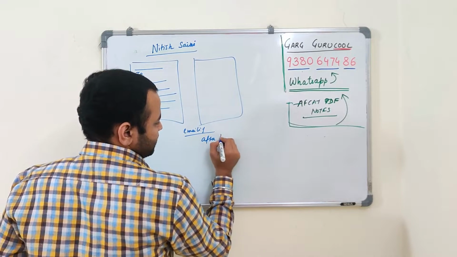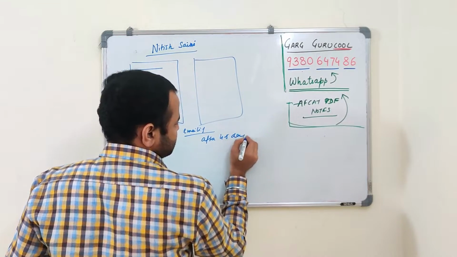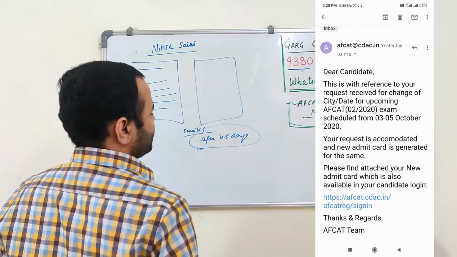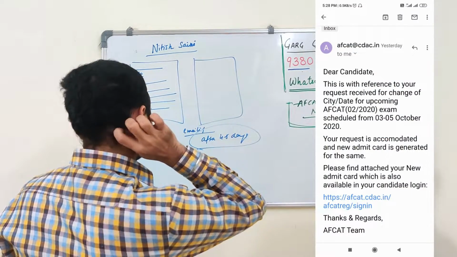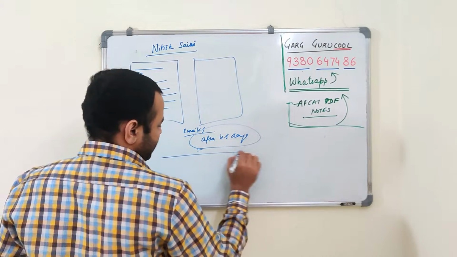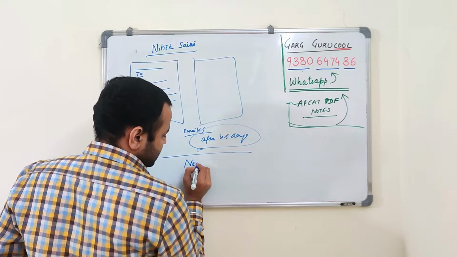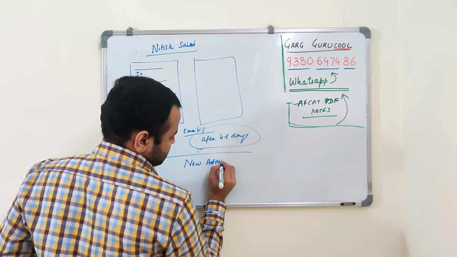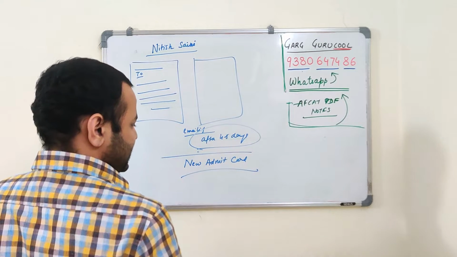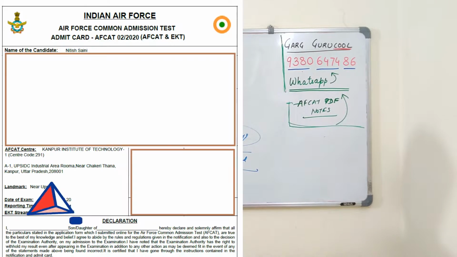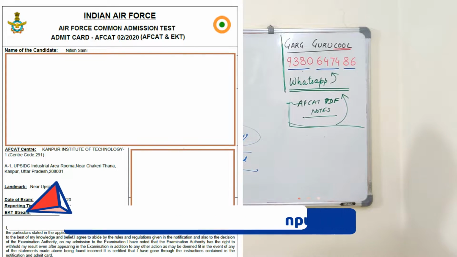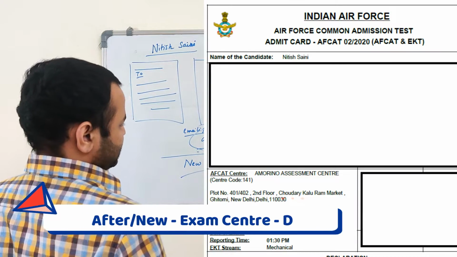After emailing, after 4 to 5 days, he got a response. You can see the response on the screen, just see what they have written. They have provided him a new admit card. You can see on the screen that this is the before admit card, and on the right hand side is the new admit card.